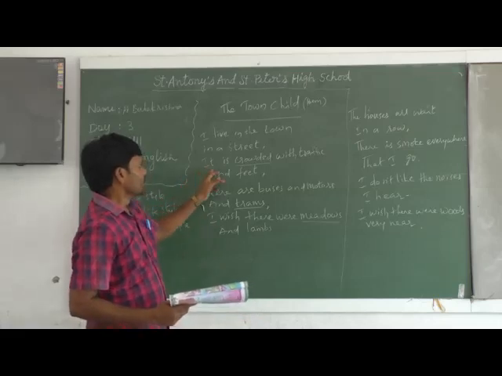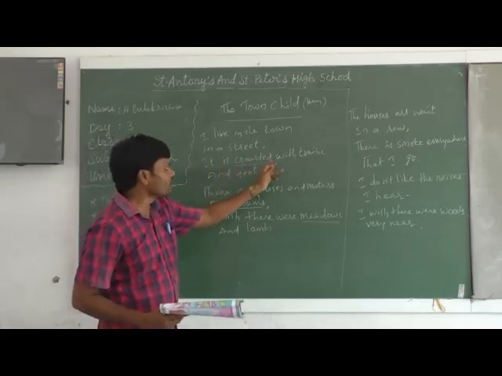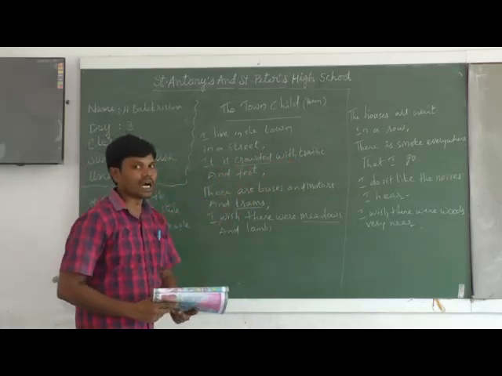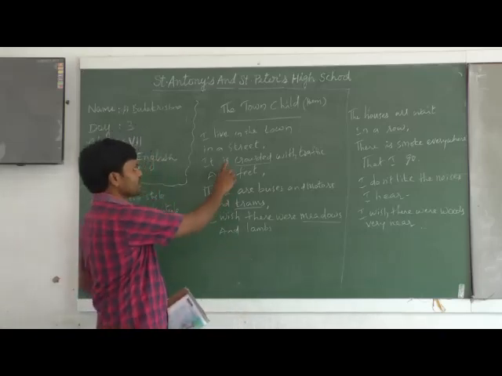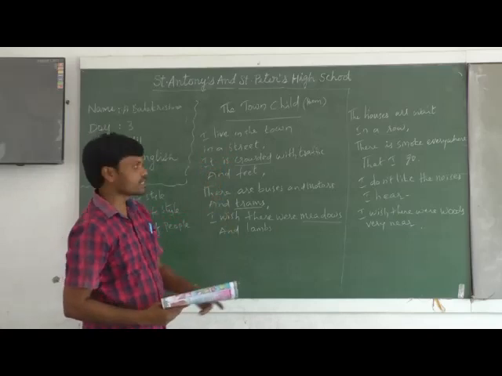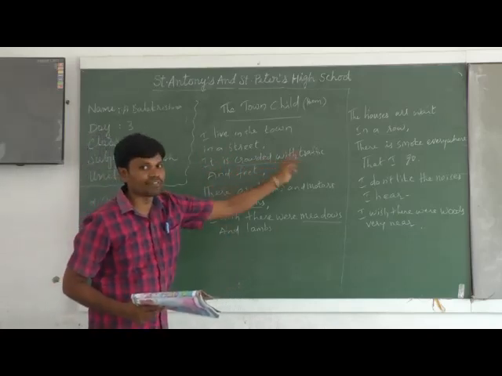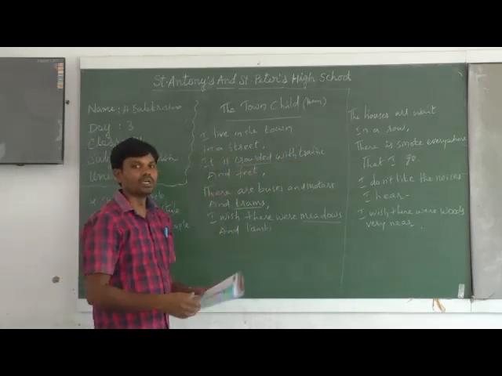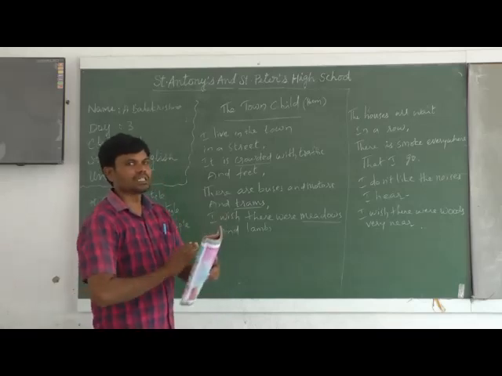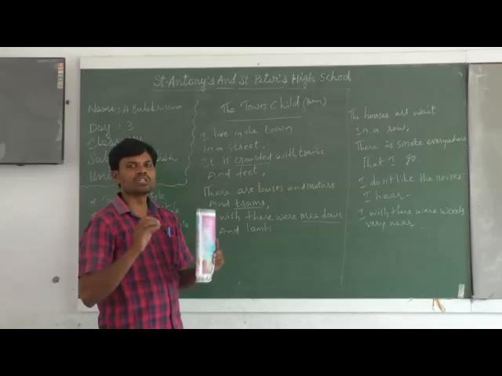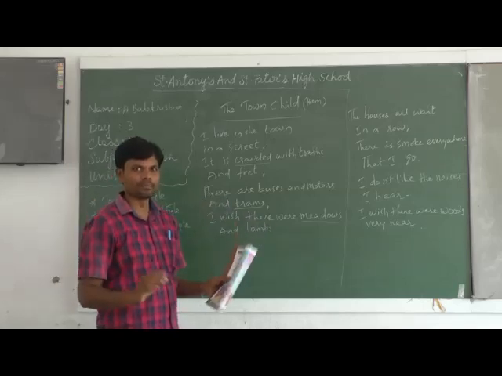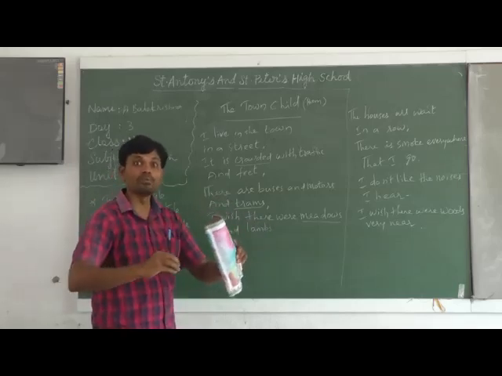Well, next line: it is crowded with traffic and feet. How is the street? The town child is living in a street, and how is the street? It is crowded with traffic. So when you go to a town, the town is completely filled with vehicles. 24 hours vehicles will be moving, 24 hours people will be moving.